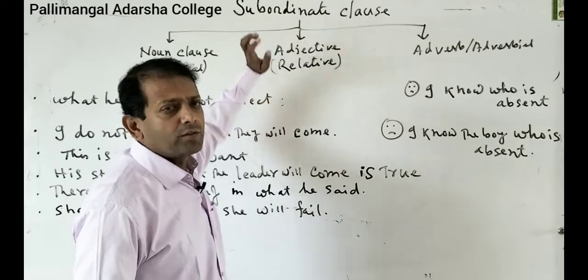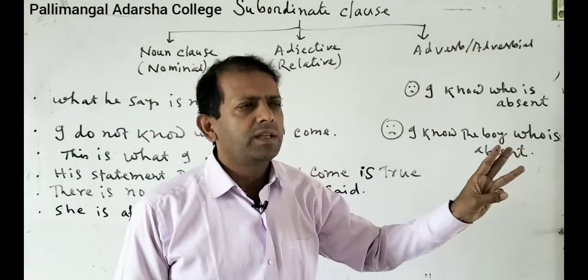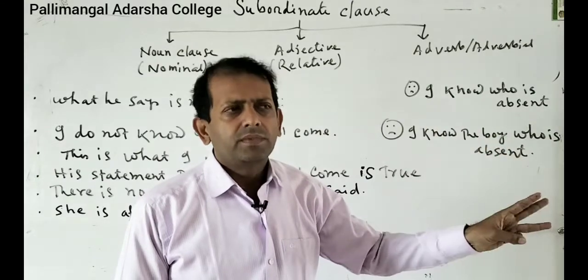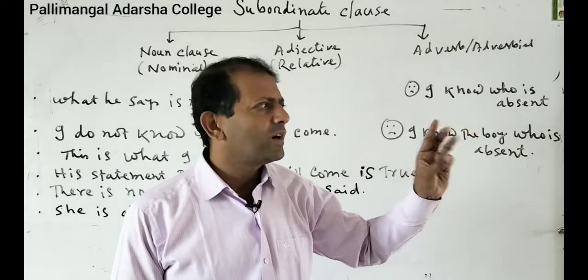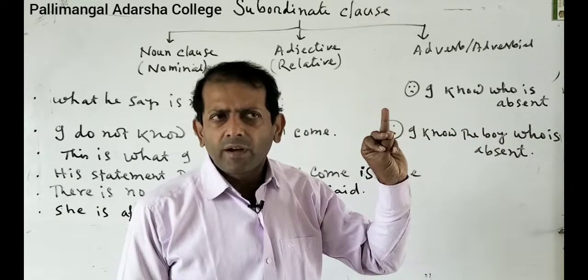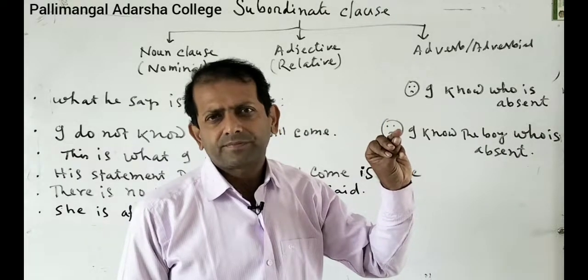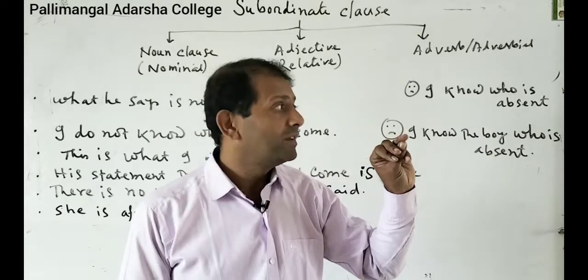Clauses are of three types, as we learned in our first class: principal clause, subordinate clause, and coordinate clause.